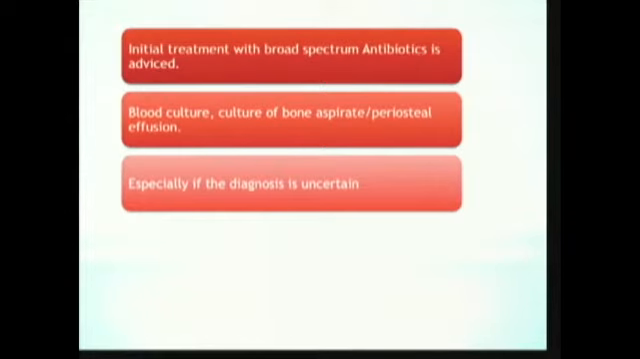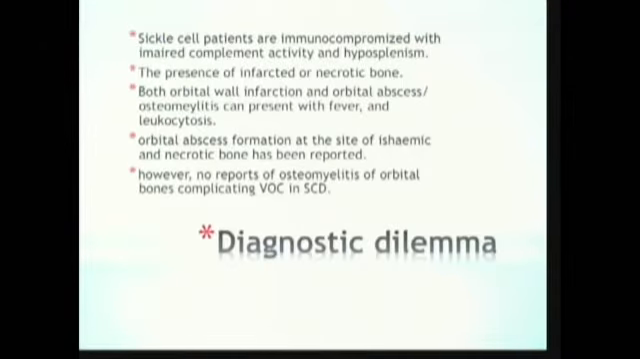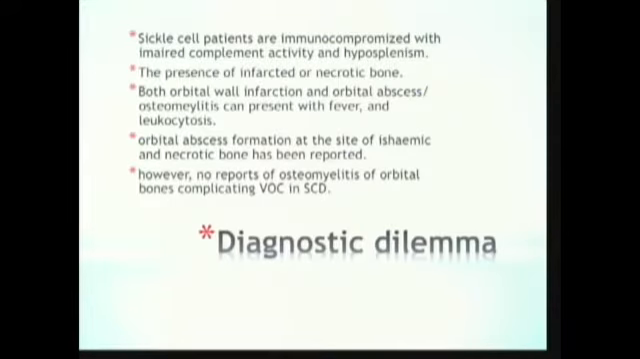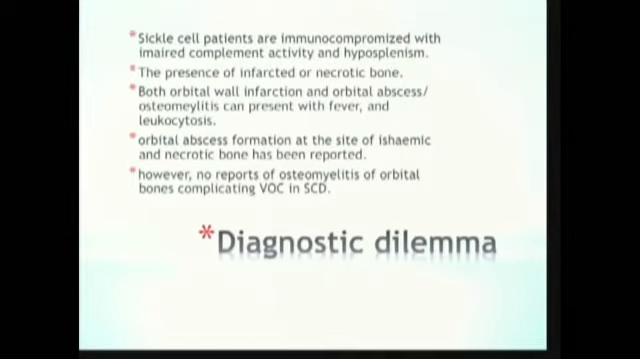Yet you always have to start the patient on broad spectrum antibiotics, especially if you are uncertain about the diagnosis, and do the microbiologic workup, including blood culture and culture from the aspirate if you aspirate. The reason for the dilemma between infection and orbital wall infarction is that sicklers are immunocompromised due to the auto-splenectomy they have and impaired complement activity. They are prone to infection, together with the presence of the infarct and necrotic tissue that increase the possibility of infection at this area.